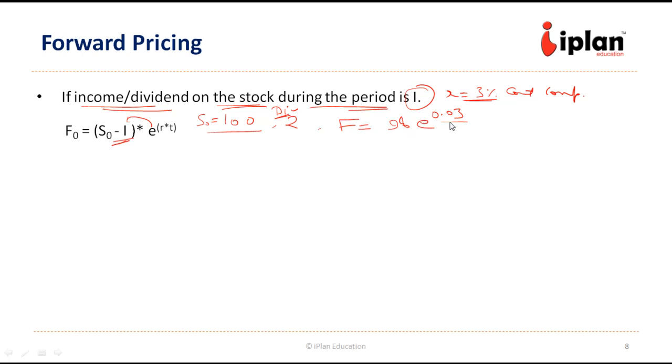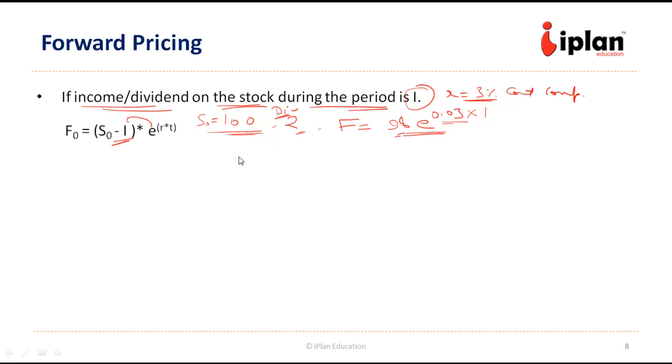Suppose the time period is 1 year. Now the future price is lower because of the dividend that is expected during the period. That adjustment has to be made, since the dividend will be issued to the person who is holding the stock at that particular time. So that adjustment will come automatically, since the stock price is going to fall by the same amount on the day the dividend is paid.